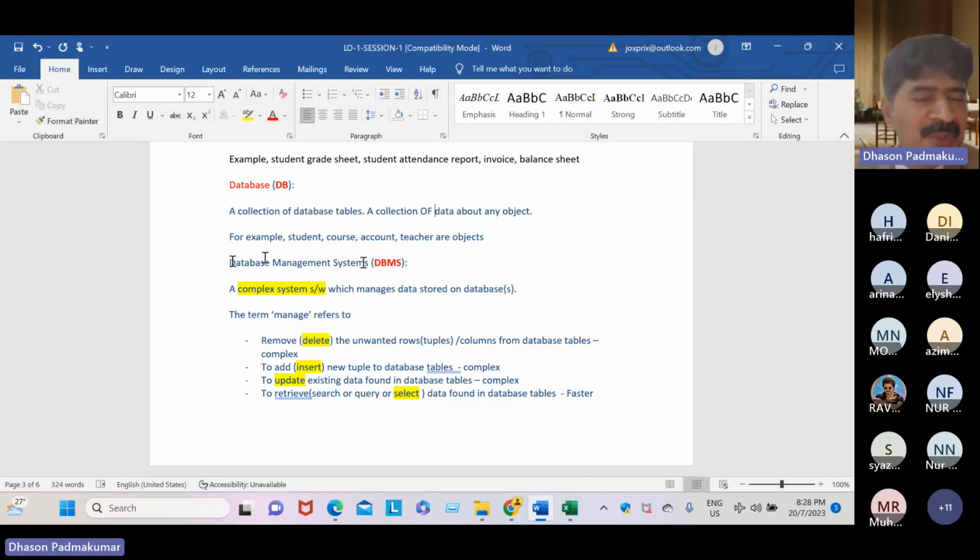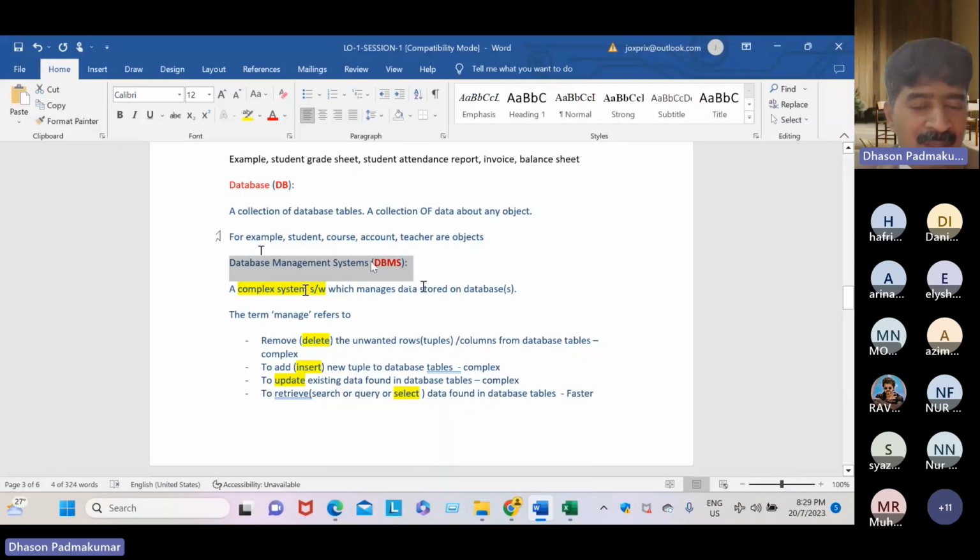Okay, dear students, such a complex system is a DBMS. Anyone can create a Twitter-like app or a Facebook-like web-based system, for example Instagram. Everyone can do it, it is possible. But what is really time-consuming and complex? Creation of a database management system. It is a complex system which manages data stored on databases.